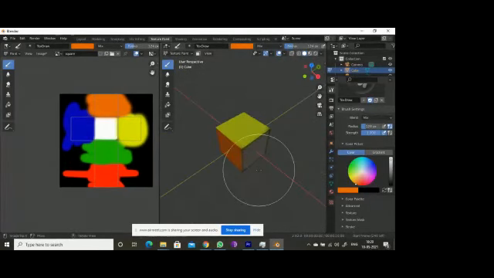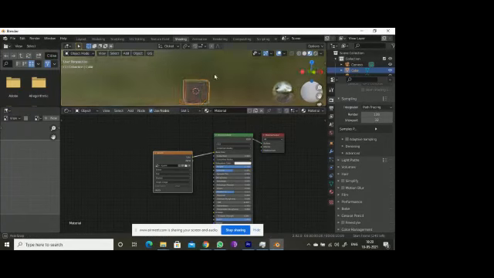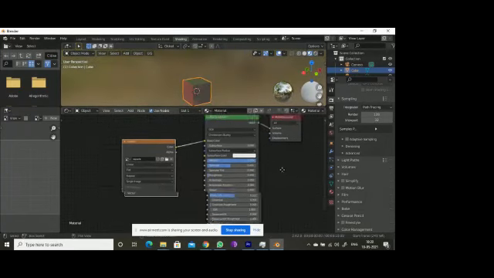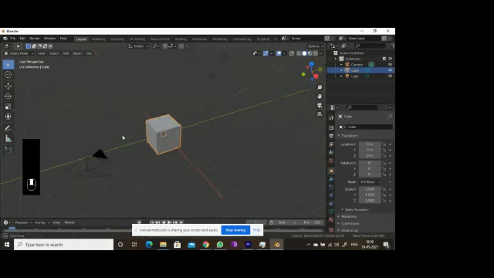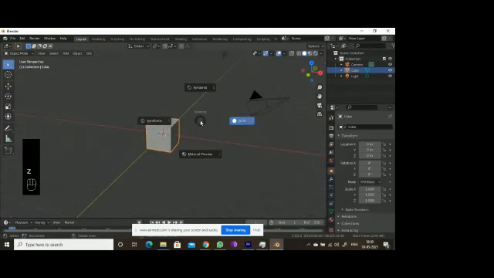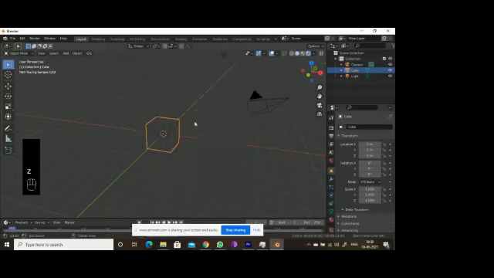So okay, all colors are done. Now if you go for shading, it is somewhat like metallic, right? If you decrease the metallic, you can go for it. So now going to layout, it's like this. If you go for rendering, or else you can press Z and go for rendering.